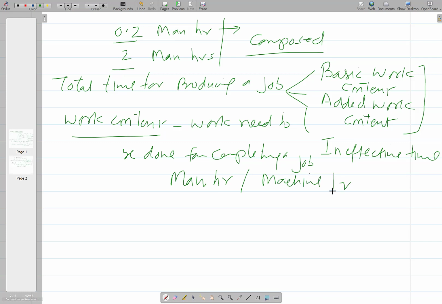So it takes just 0.2 man hour or 2 machine hours. So based on that, this work content is identified.